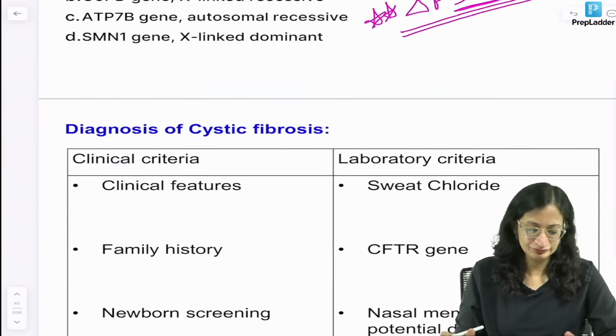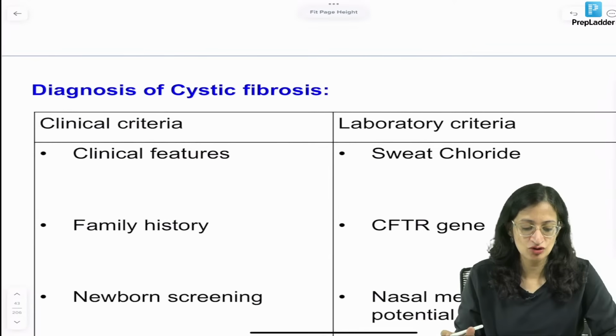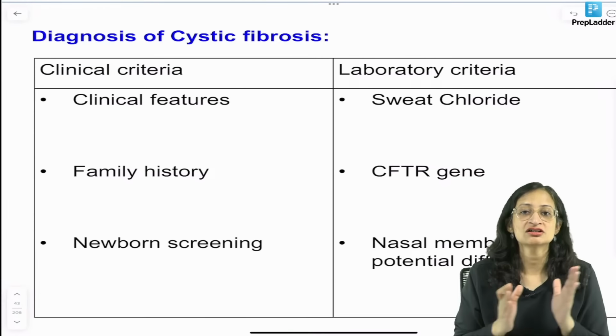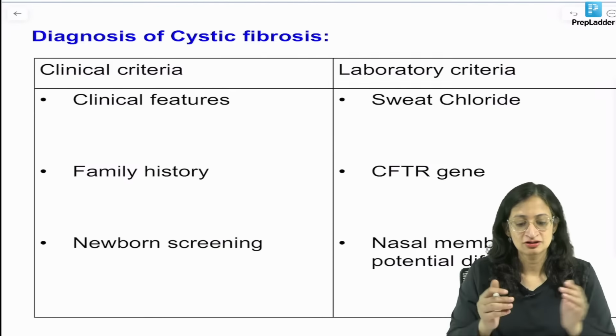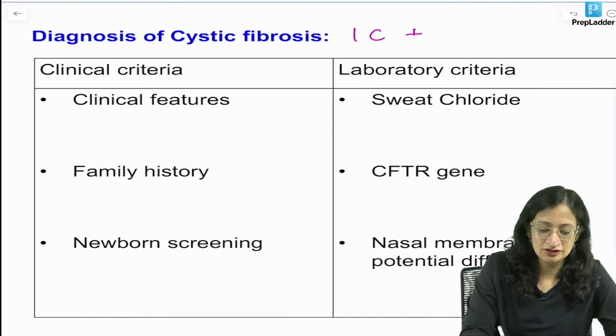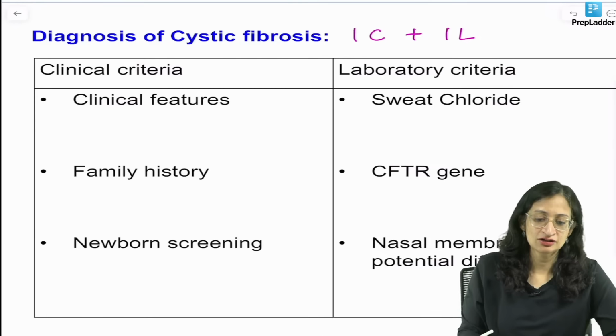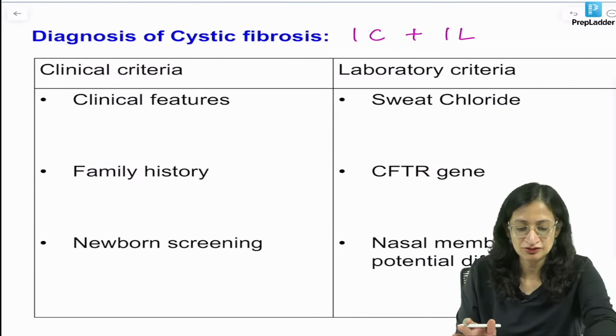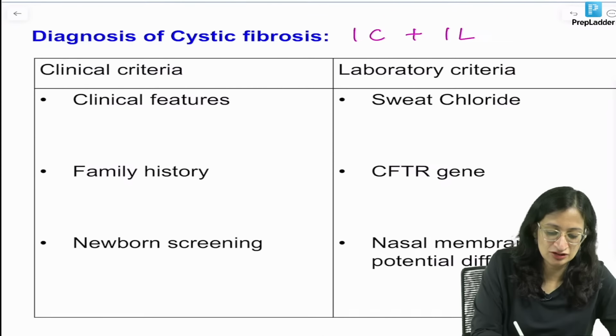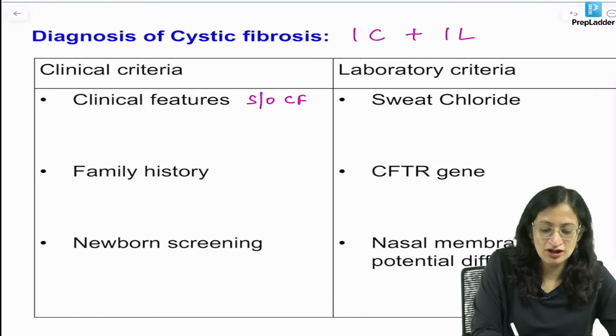Now, what is the diagnostic criteria for cystic fibrosis? There are some clinical criteria, some lab criteria. You need 1 out of clinical criteria and 1 out of lab criteria to diagnose it. Clinical criteria includes clinical features compatible with a diagnosis of CF, or a history of CF. What are the clinical features?